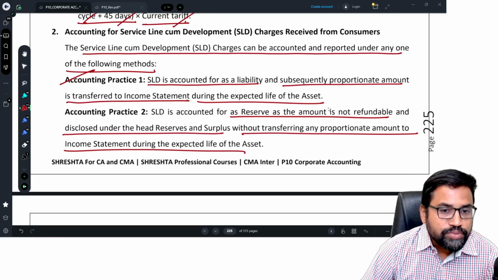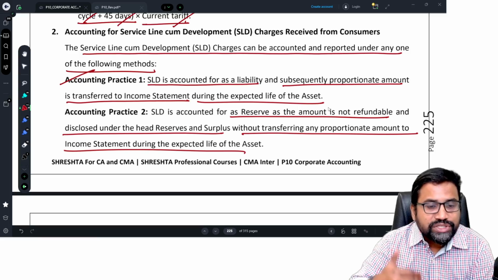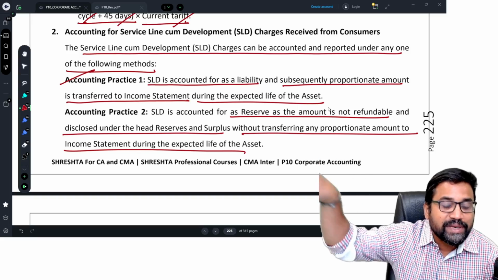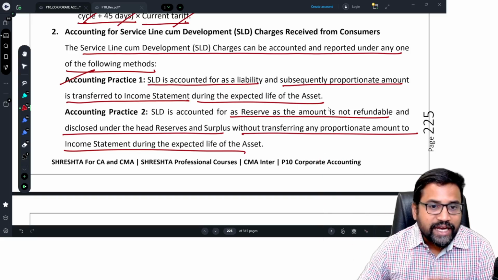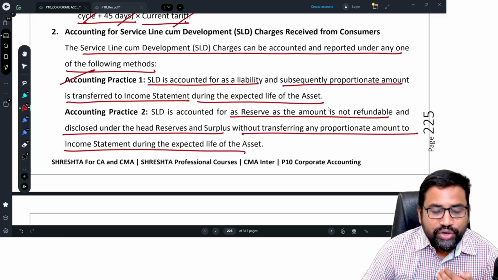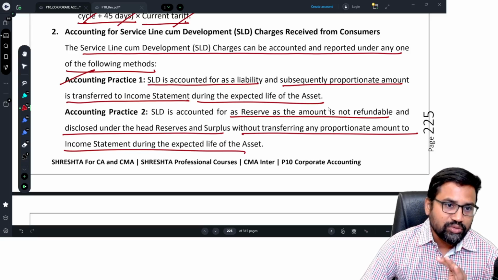Simple. One option is SLD will be treated as a liability, and a proportionate amount of SLD will be transferred to the income statement over the expected life of the asset. That is one option. The second option is simply to treat it as a non-refundable reserve, and you show it in the balance sheet under reserves and surplus. That's it. No need to transfer anything to the P&L account, income.